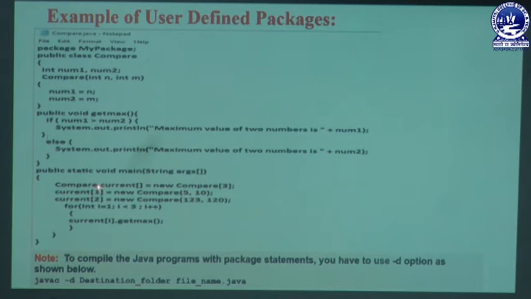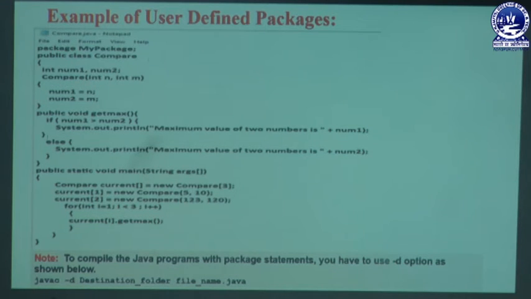That means in that one location we define 5 and 10, which are automatically forwarded to the Compare constructor. That means it is a parameterized constructor which is automatically invoked in the program. Then current 2, which is written as new Compare with the values 123 and 120. So these two values are automatically forwarded to the parameterized constructor as n and m.